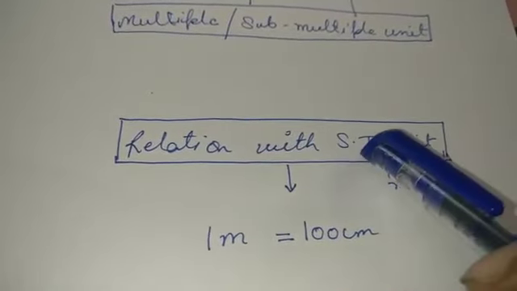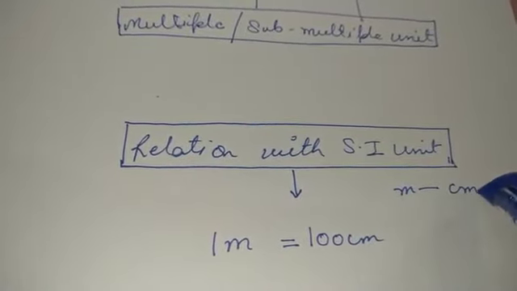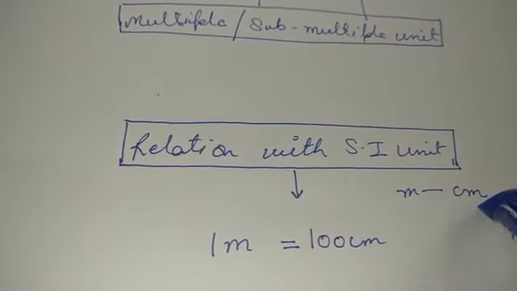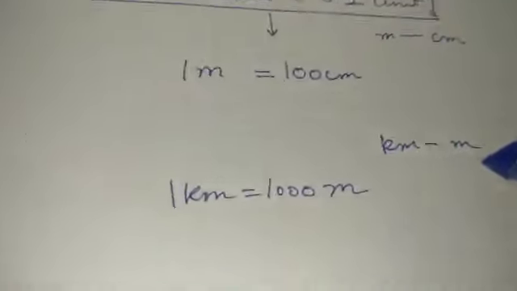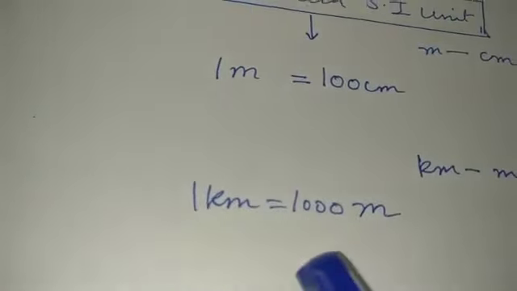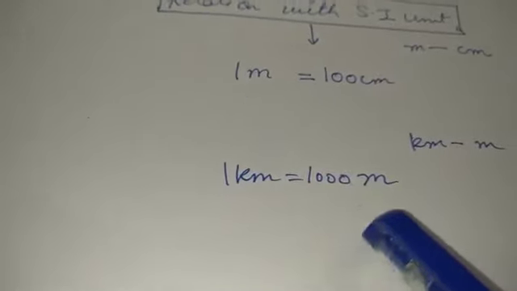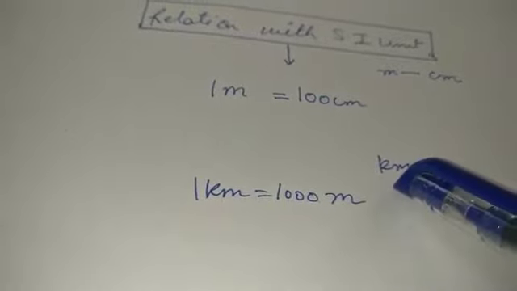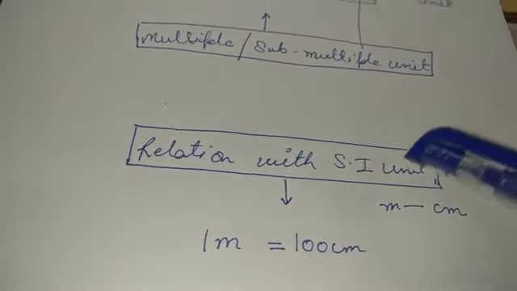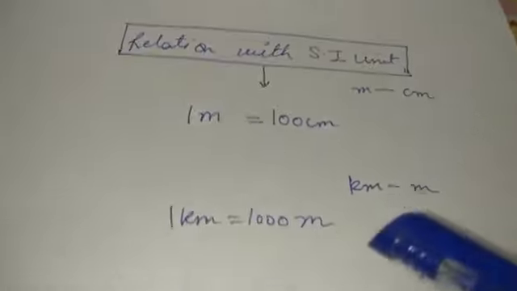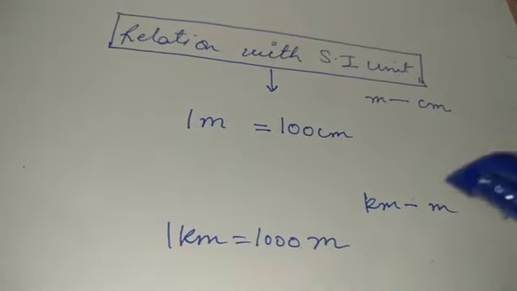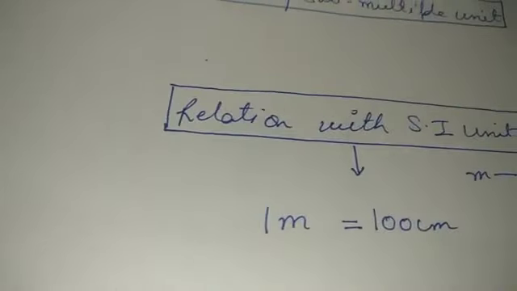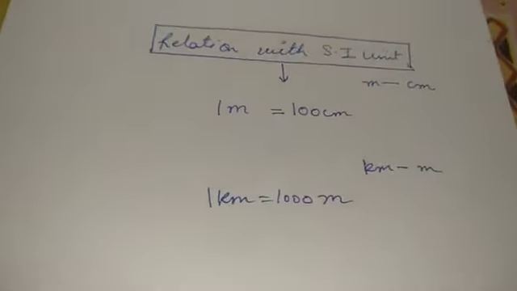So now over here what is the relation? The relation that we have shown is of the submultiple with the SI unit. And now we know the very simple form, 1 kilometer equals 1000 meter. Now what is this relation? This relation is of the SI unit with a multiple unit. Over here we had a relation of the SI unit with a submultiple one. In this case we are showing the relation between the SI unit and a multiple one. So these things should be very clear to you. Same goes for other units also.